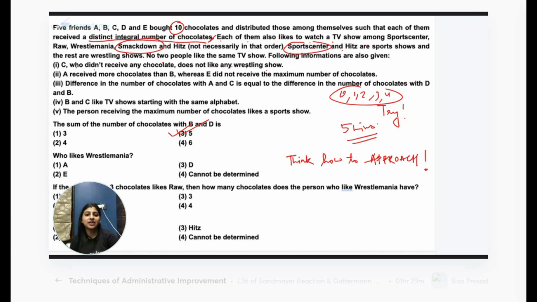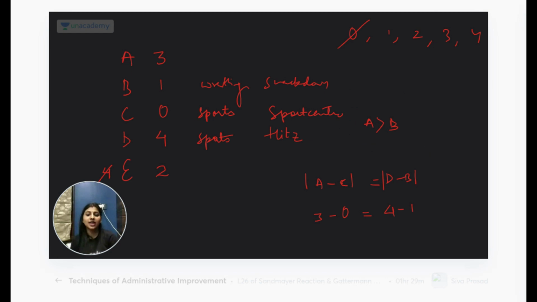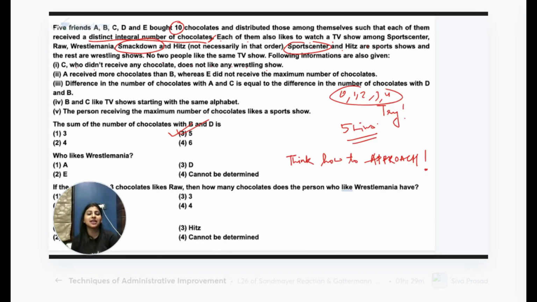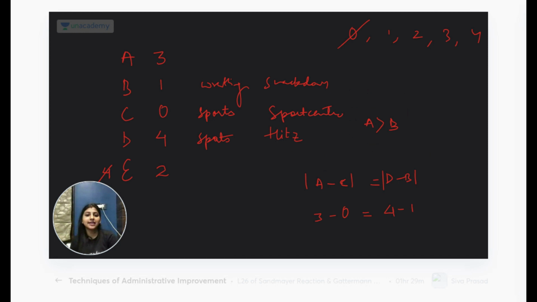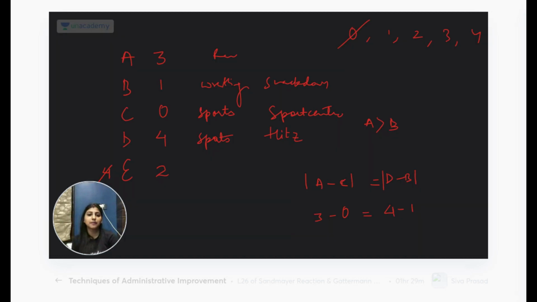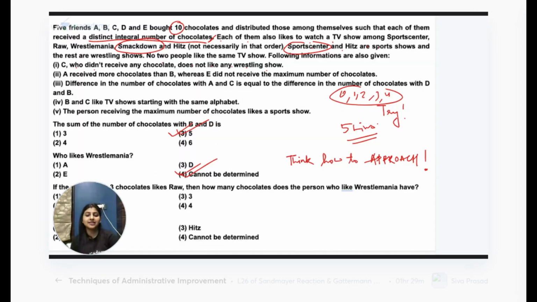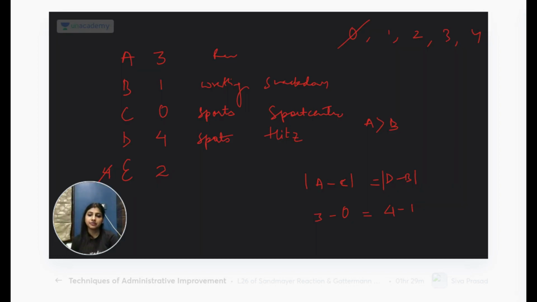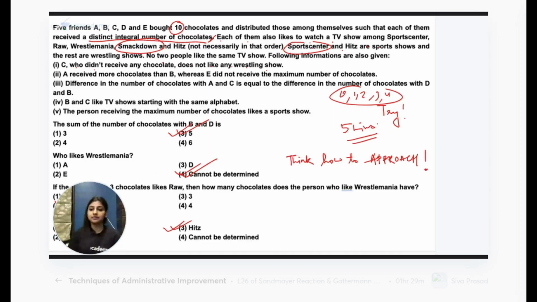Who likes WrestleMania? Do we know who likes WrestleMania? No, it cannot be determined because it can be either A or E. If the person with 3 chocolates likes Raw, in that case, how many chocolates does the person with WrestleMania have? 2 chocolates. And D likes hits. Done. Okay.